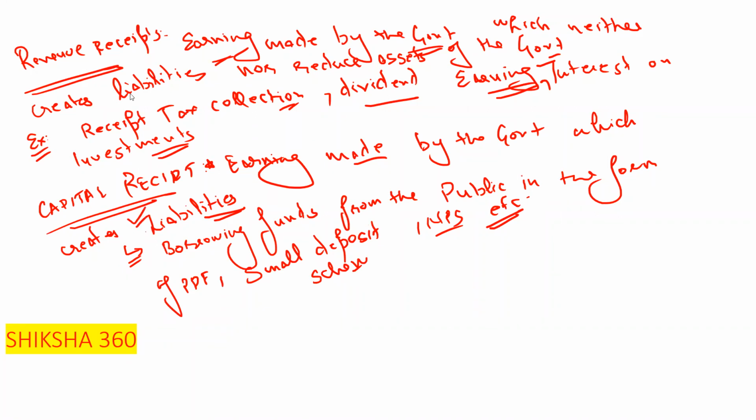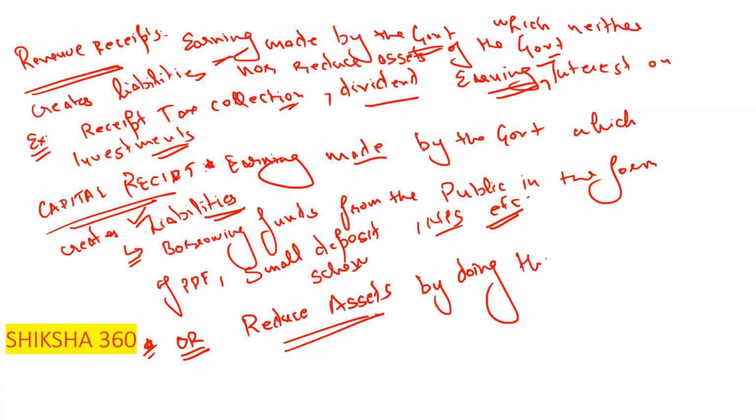Second point under the same: or reduce assets. How can the government reduce assets under capital receipt? By doing disinvestment. That is basically how it reduces the assets.